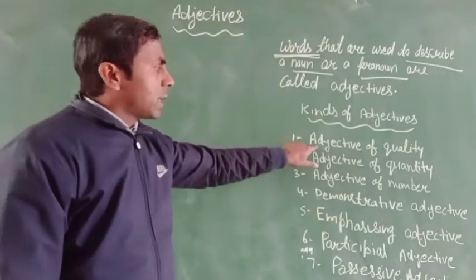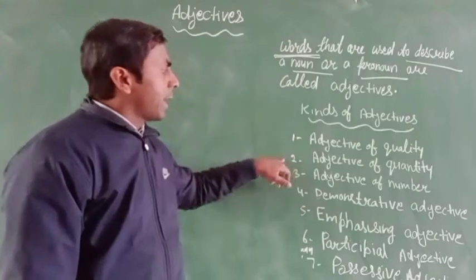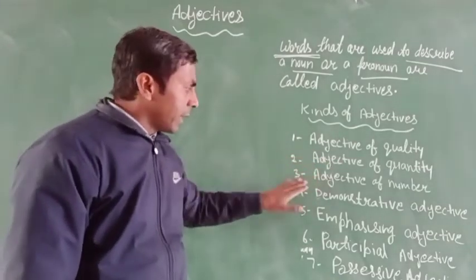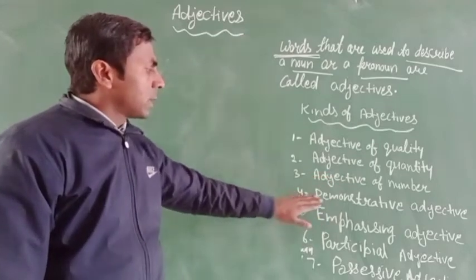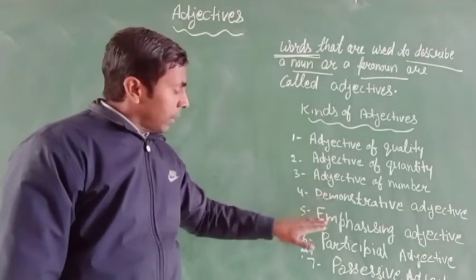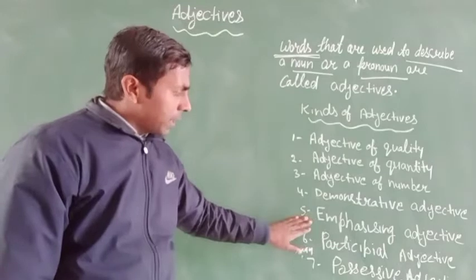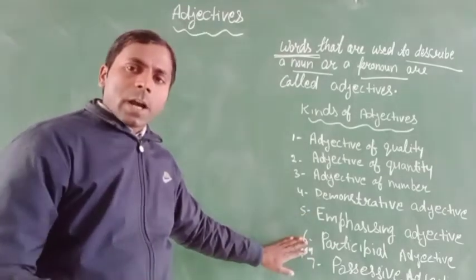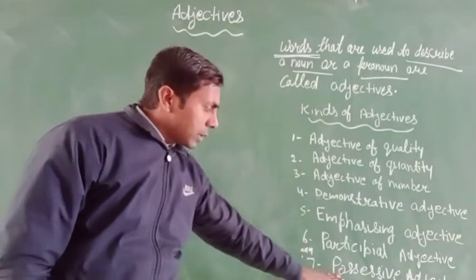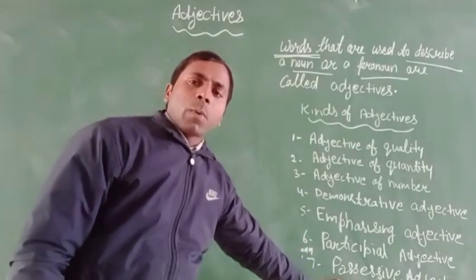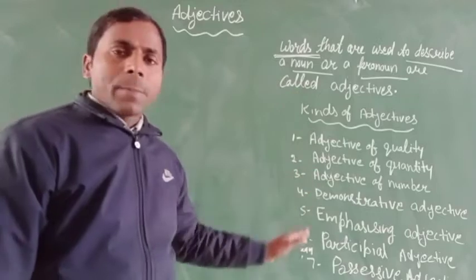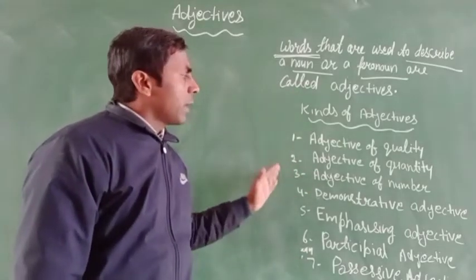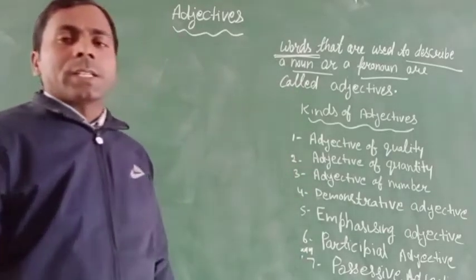First is adjective of quality, second is adjective of quantity, third is adjective of number, fourth is demonstrative adjective, then emphasizing adjective, then participle adjective, and in the last is possessive adjective. So we have to learn all kinds of adjectives one by one.